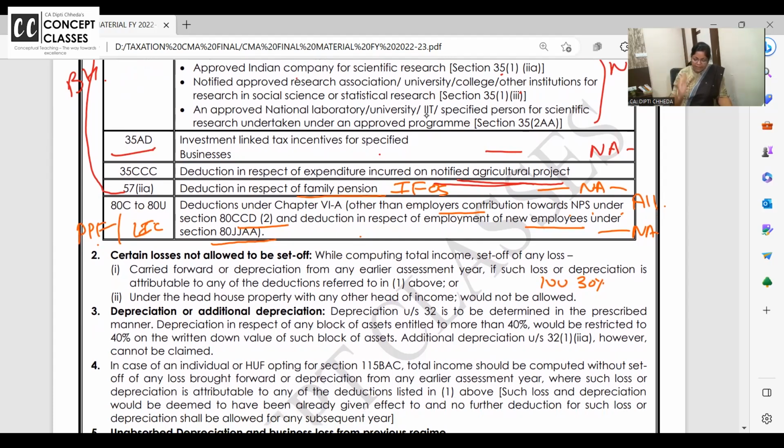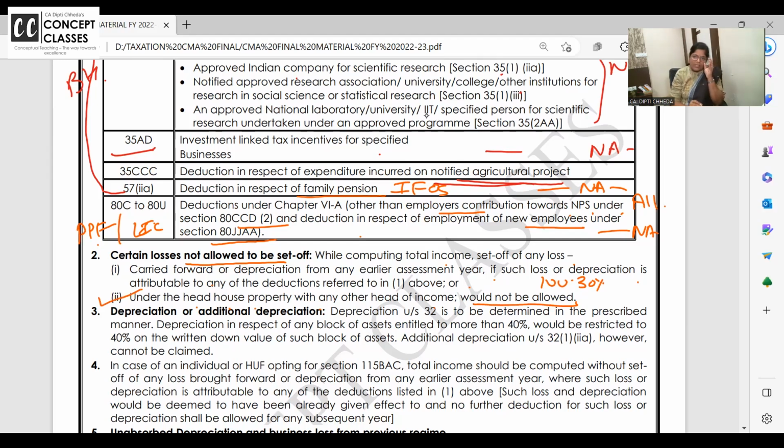Okay? Next. While computing total income, set off of any losses, carry forward or depreciation from earlier years, if such loss or depreciation is attributable to the above, will not be allowed. And under house property, set off of loss under house property with any other head would not be allowed. In house property, if there is a loss, generally we can set off house property loss against business income, against salary and all. So this kind of set off is not allowed in the new tax regime. That is the meaning of the second line.